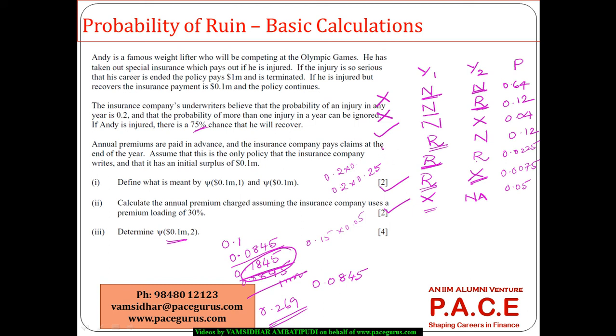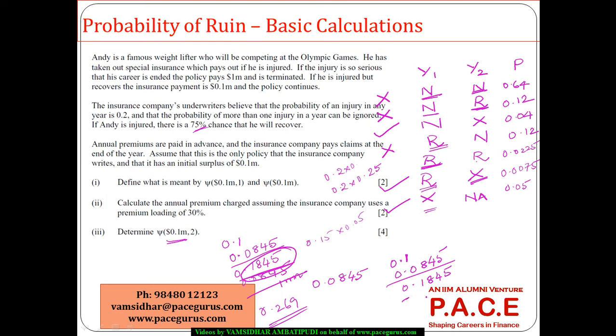Now here there is no ruin, and this is one case I want to check. In the first year there is a settlement of 0.1 million, right? So 0.1 million initially was there. After that something was added, 0.0845 million. So 0.1845 million was there.